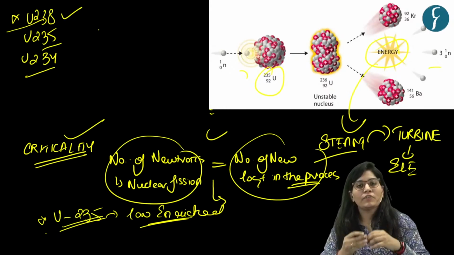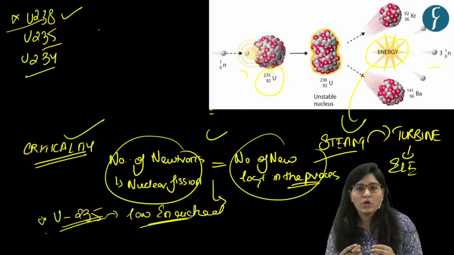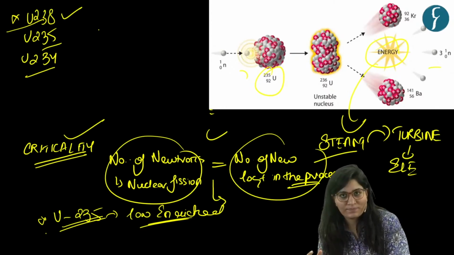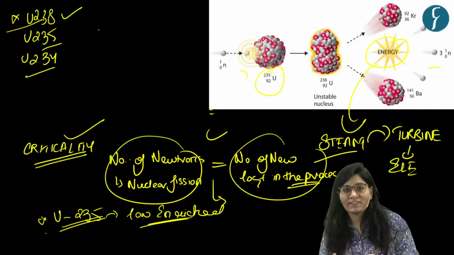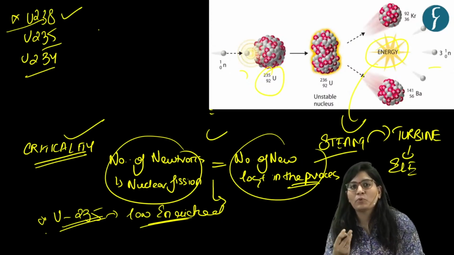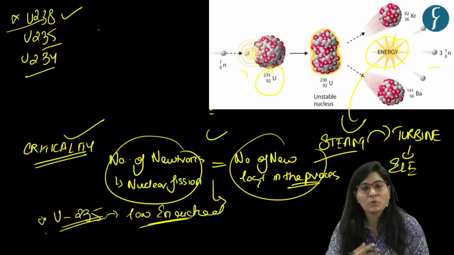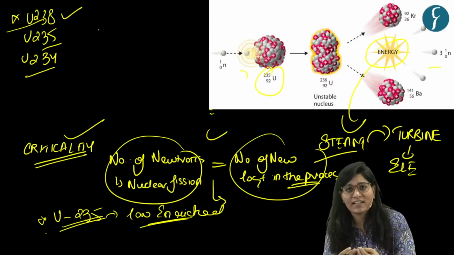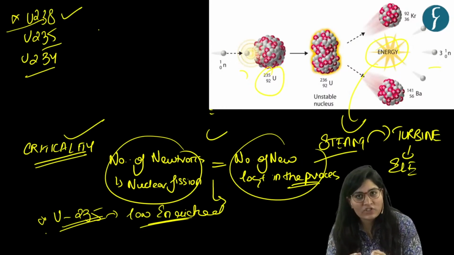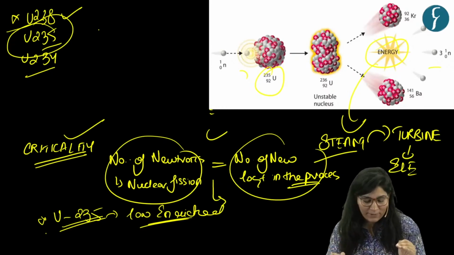But you will be amazed to know that uranium 235 is the only existing nuclide which is fissile in nature, or which is fissile with thermal neutrons. Okay. So to produce electricity, what do we need? Uranium 235. But actually, its proportion is quite less. So what should we do? We should enrich uranium to utilize it as a better fuel. And how can we do that? By increasing the concentration of uranium 235 in it. Yes. Okay.